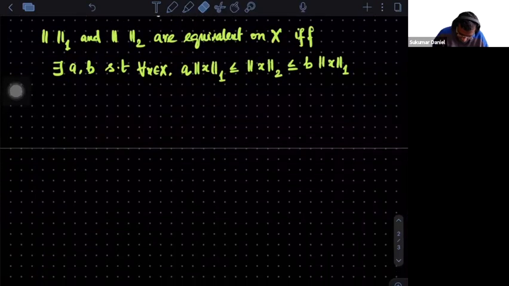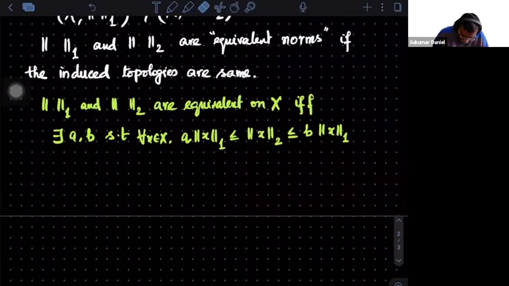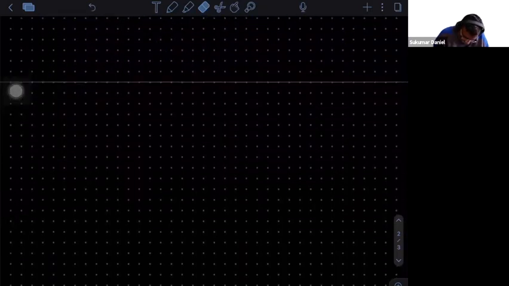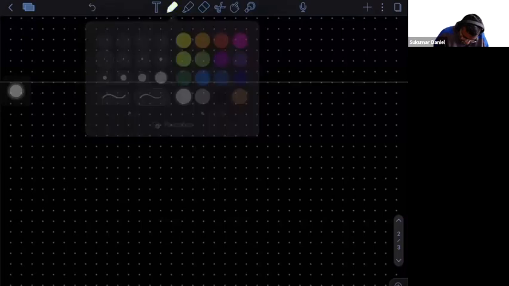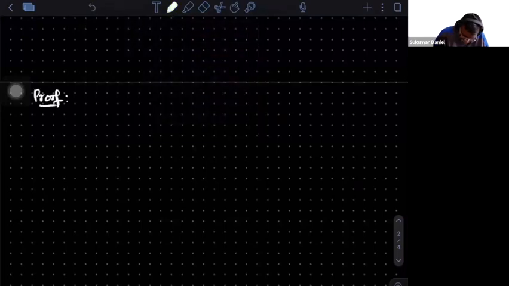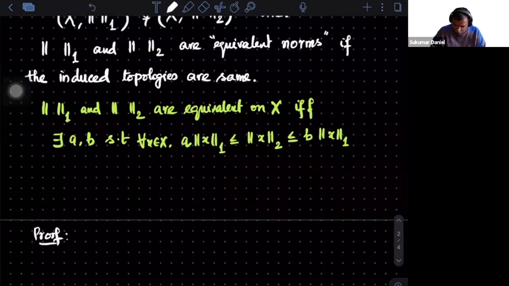Okay. So if I want to prove, we'll prove this statement. It's not very difficult once you know what it means. When you say that two topologies are equal, how do you say that? That's what we need to establish. What are the ways to say that two topologies are the same? I gave you a topology tau1 and another topology tau2. I want to say that these two topologies are the same.